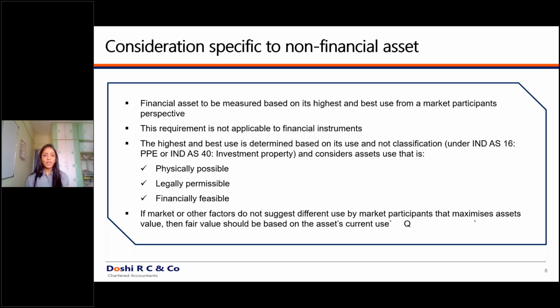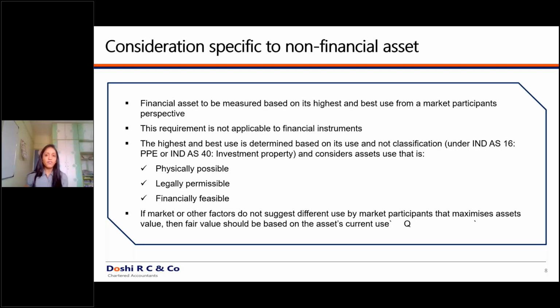Okay. Then when you decide which is the best and highest possible use, you have to see whether it is physically possible in that area, whether it is legally permissible, and whether it is financially feasible. If a particular activity is not legally permissible, irrespective of the fact that it is very profitable to do that activity in such an area, you will not consider it.